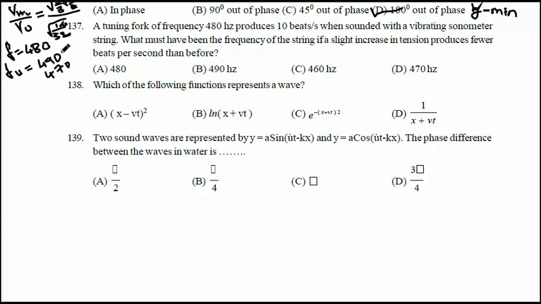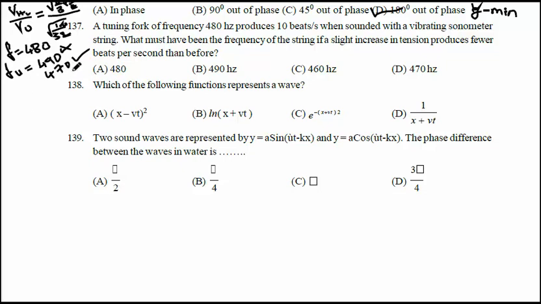So the best answer is what? 470 is correct, because if you take 490 as your option and the frequency increases, it goes beyond 490, either 491 or 492 or 493. Any number above 490 will not produce fewer than 10 beats with 480. If you take 491, the beats will be 11. 492, beats will be 12. So 470 is the correct option.